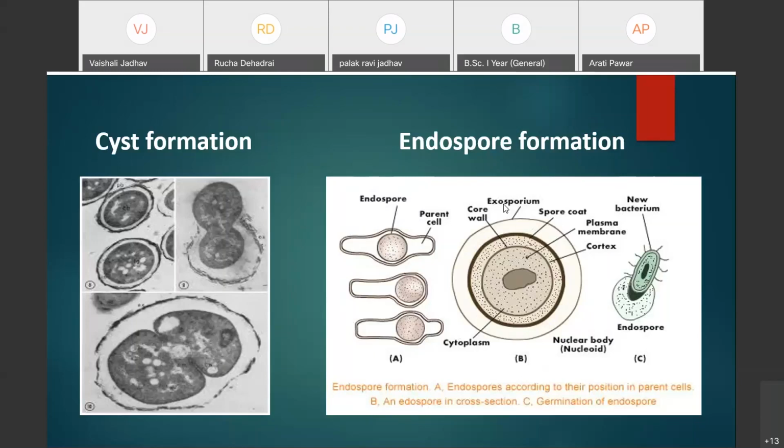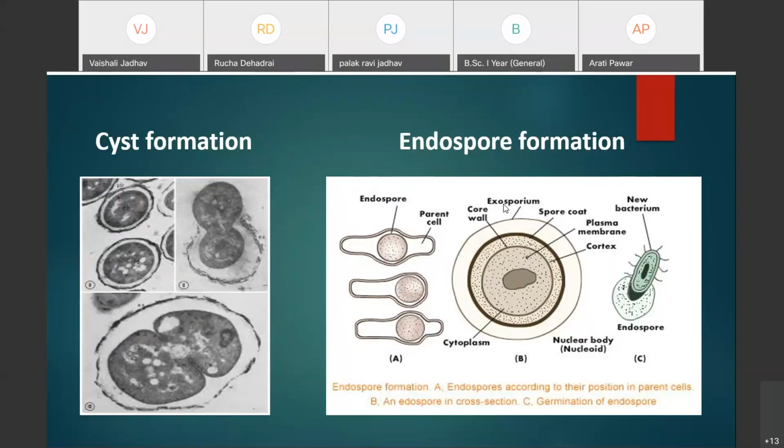The classic example of an endospore forming bacteria is Bacillus anthracis. In some countries, Bacillus anthracis was once used as a biological weapon. The endospores of Bacillus anthracis were used as biological weapons because they are highly toxic.